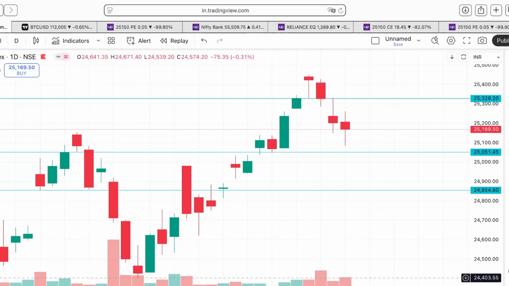I don't use any indicators because I believe in raw price action, in price and volume. That's why the majority of my charts will have no indicators, except for a few intraday stuff.